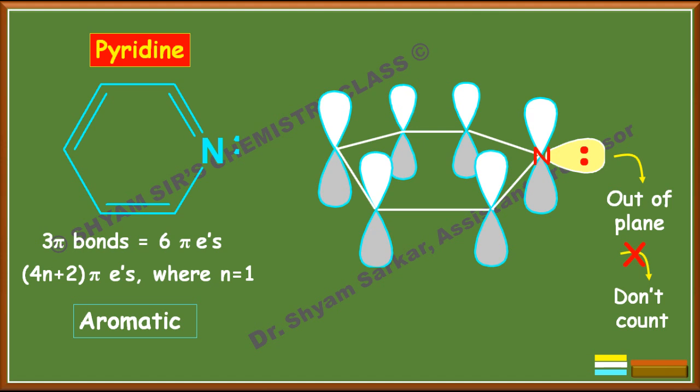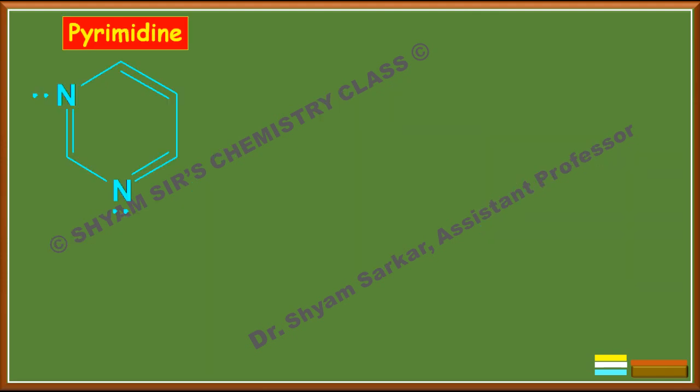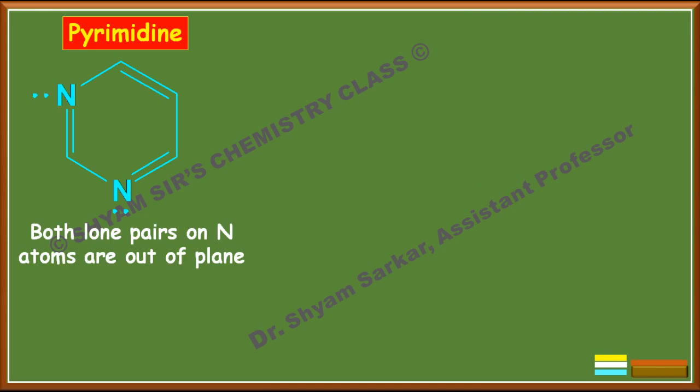Okay, so that's why pyridine is aromatic in nature. So next, this is the pyrimidine molecule. If you see here, 2 nitrogen atoms are there and lone pairs are there. Both lone pairs of the nitrogen atoms are just out of plane, just like I showed for pyridine. So we shall not count both lone pairs of electrons on the nitrogen atoms.